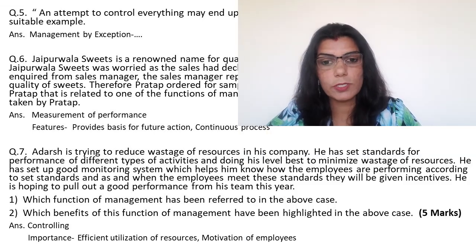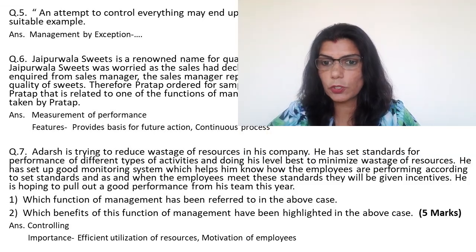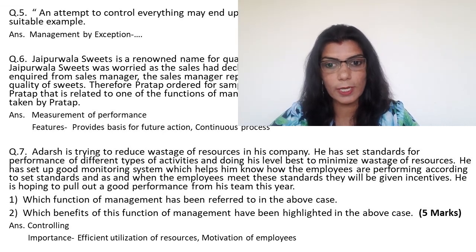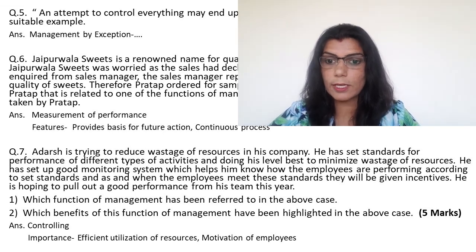Now our next question says, Adarsh is trying to reduce wastage of resources in his company. He has set standards for performance of different types of activities and doing his level best to minimize wastage of resources. He has set up good monitoring system which helps him know how the employees are performing according to set standards, and as and when the employees meet these standards, they will be given incentive.